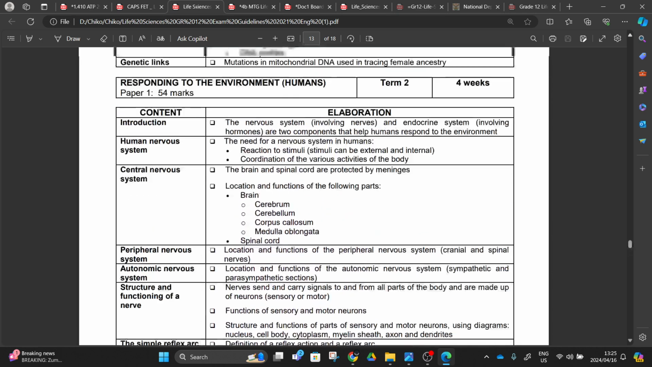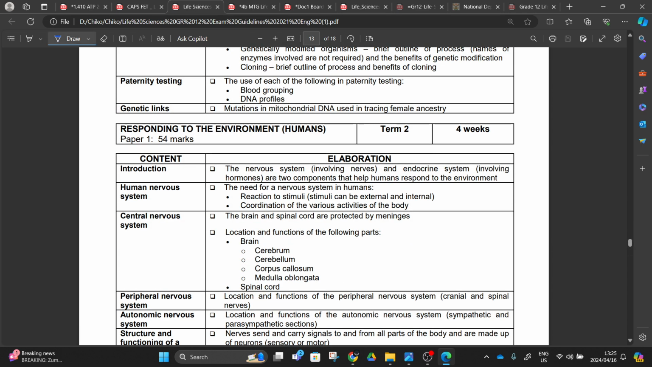Yesterday we concluded our term 2 week topic number 1, and this week, week 5, week 6, week 7, we are going to deal with paper 1, 54 marks, responding to the environment by humans. Term 2, 4 weeks. Yesterday we did the introduction, the human nervous system, and the central nervous system. If you missed this, go back and watch my video. We did the brain and the spinal cord, and we talked about the cerebrum, cerebellum, corpus callosum, and medulla oblongata, and the functions that are controlled there.